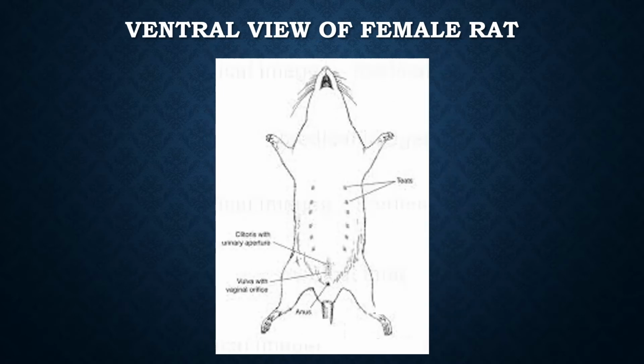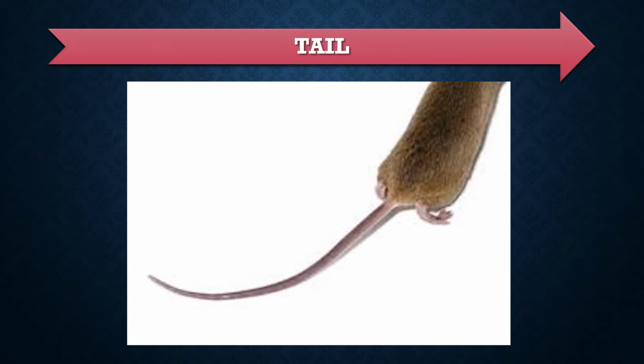In the female, we find the vaginal opening. This will be seen between the anus at the base of the tail and the opening of the urethra, which is more ventral. The mammary glands are usually 6 pairs, 3 in the thoracic region and 3 in the abdominal region. The tail is quite long, cylindrical and tapering, and develops above the anus. It bears overlapping scales and sparse hair in between. The tail is used as a balancing organ.